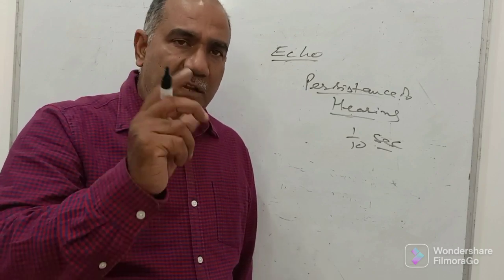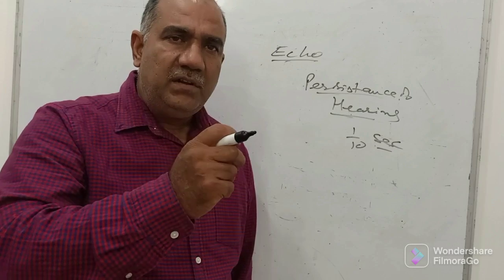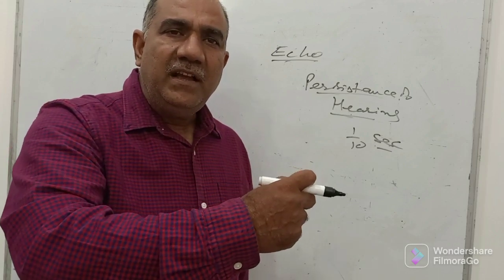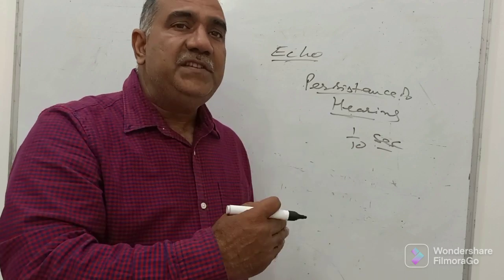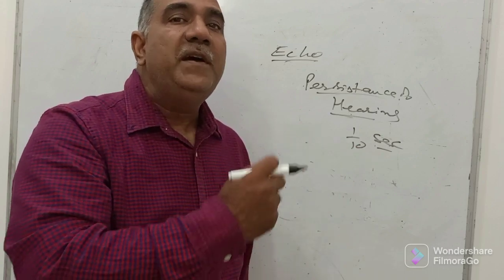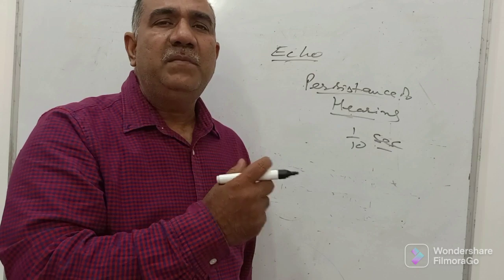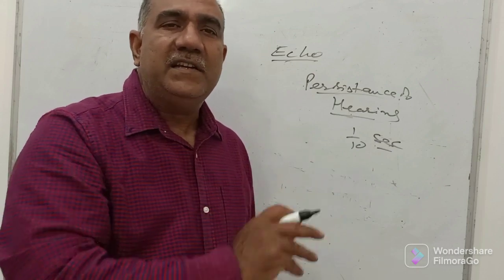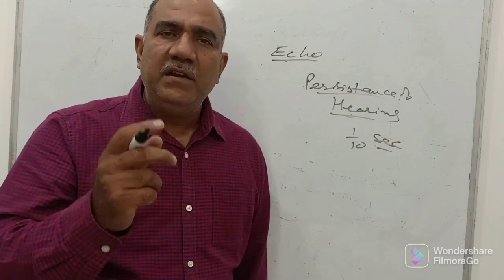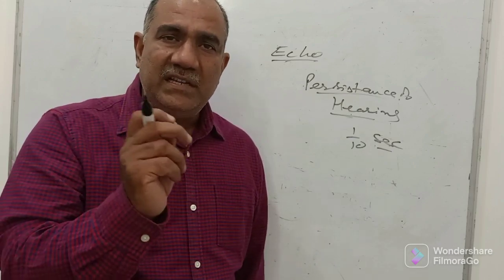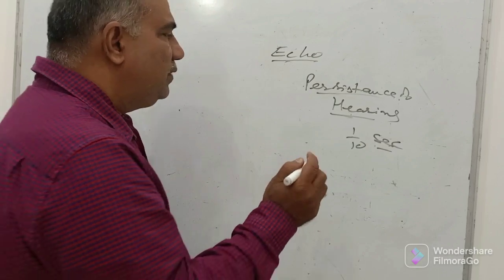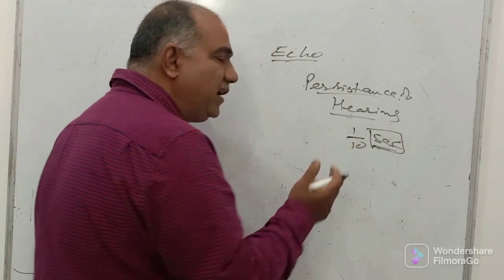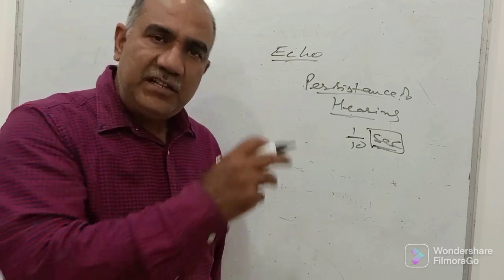So if an echo has to be heard, the sound of the word Kunal that I pronounced has traveled some distance, and my ear must receive it after the lapse of 1/10 of a second. Once the 1/10 second time period has passed, it must reach after that. Then my ear or my brain will be able to understand that as a distinct sound.